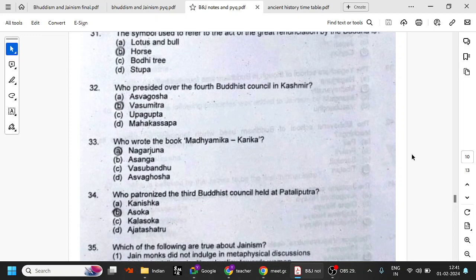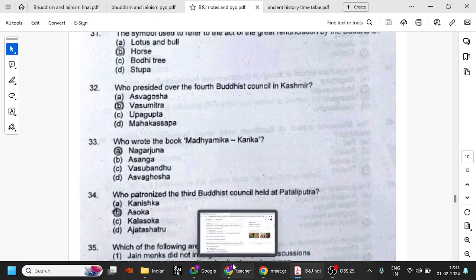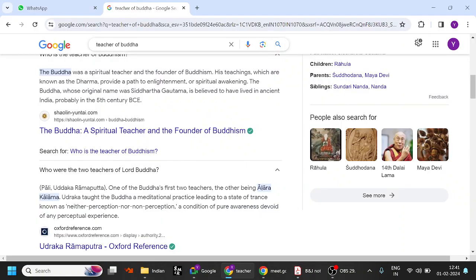Who presided over the fourth Buddhist council? We have seen Vasumitra and later Asvaghosha. Vasumitra is the main person. Mahakashyapa presided over the first Buddhist council, and he became the leader of the Sangha after the death. Upagupta is also famous for something. Let us see. Upagupta is also frequently asked.